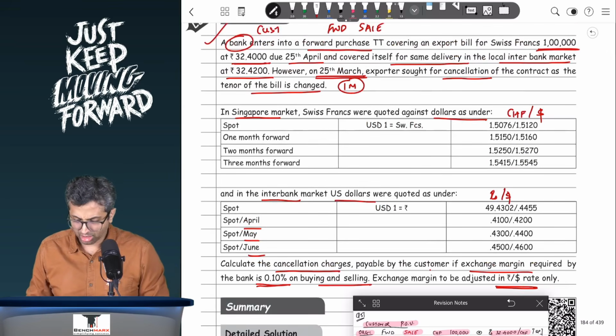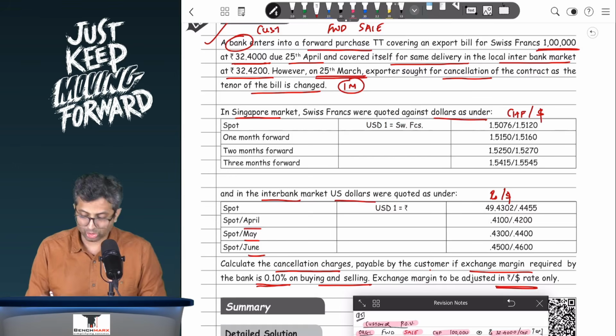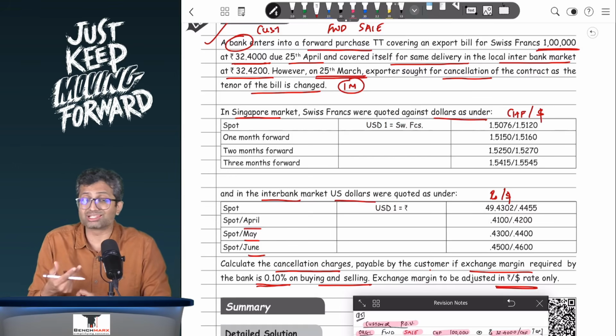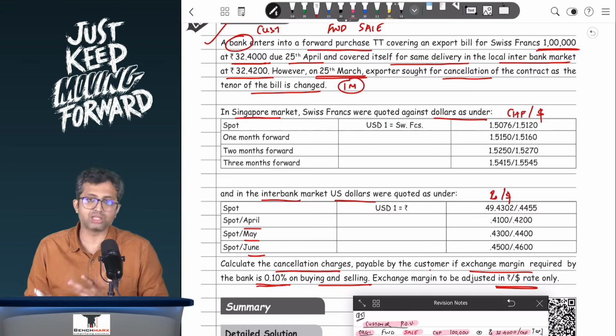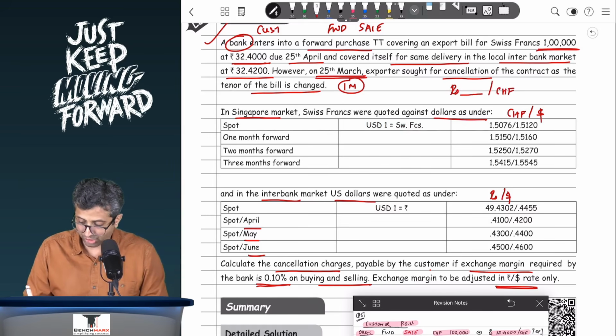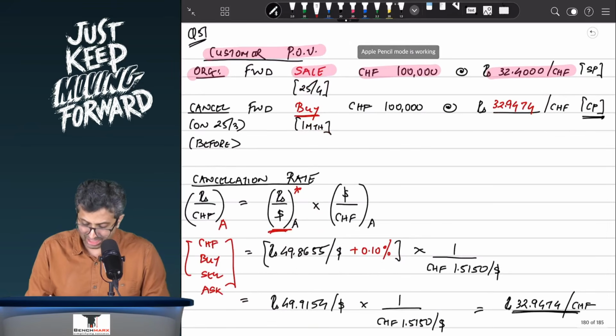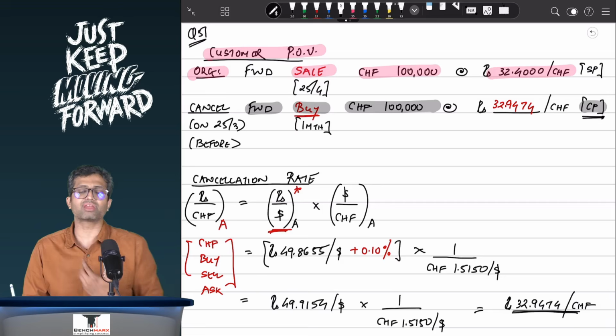So over here, first of all, you will take the original position from the customer's point of view. That is a forward sale, which means if you're cancelling 1 month before the due date, you will cancel by the opposite position, that is forward buy. Again, what forward buy? 1 lakh CHF at some rupees per CHF. I don't have rupees per CHF, which means I'll need to find a cross rate. So once I write the cancellation deal, I would say cancel by forward buy CHF 1 lakh at some particular rate. This I will have to calculate.